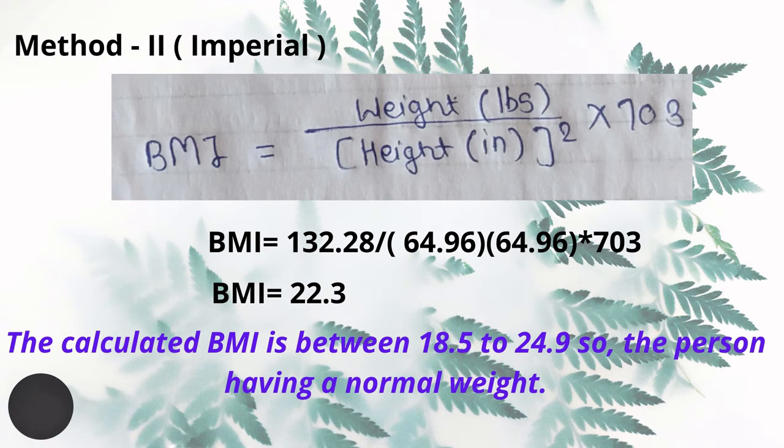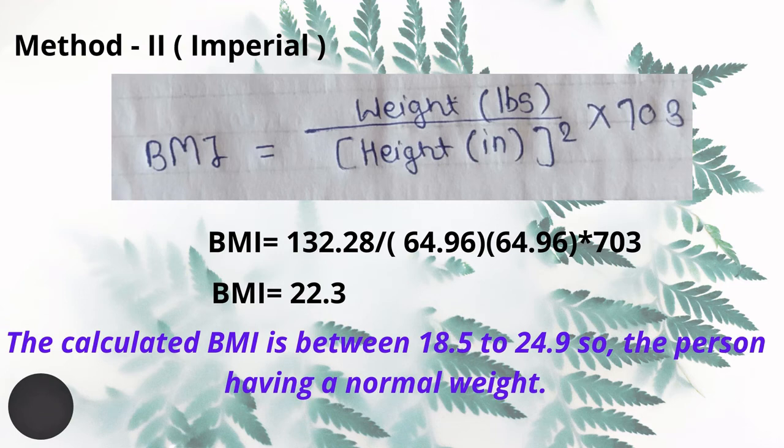So BMI is equal to 132.28 divided by 64.96 squared into 703. So BMI is equal to 22.3.